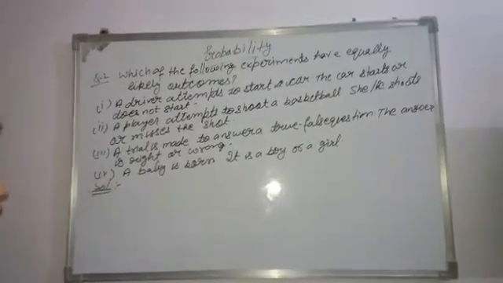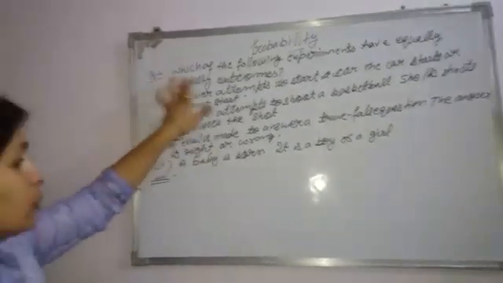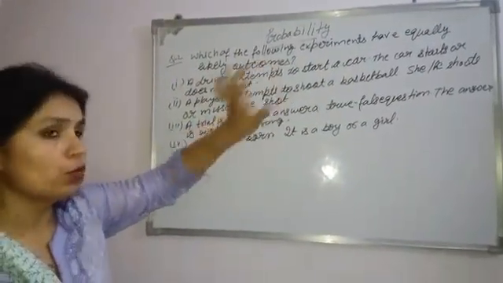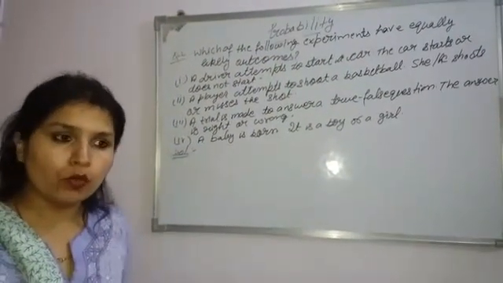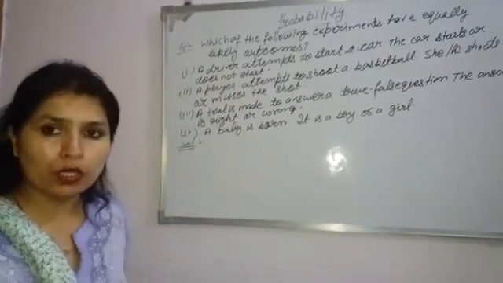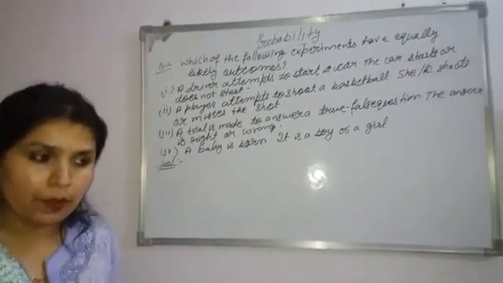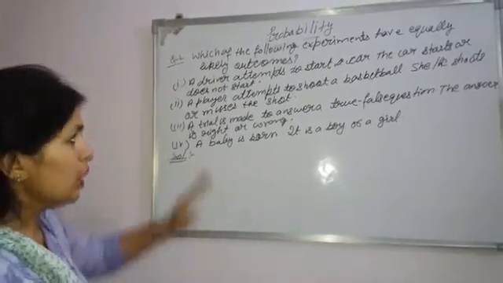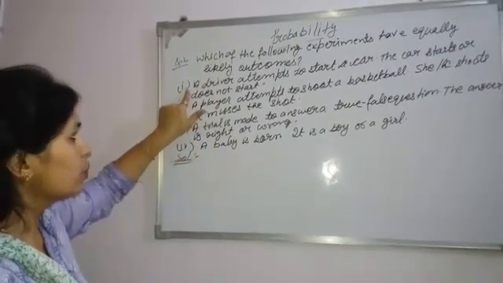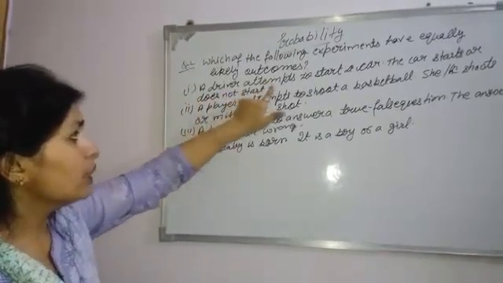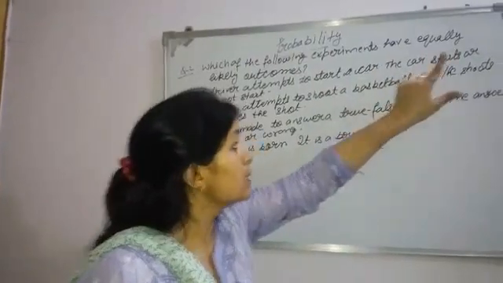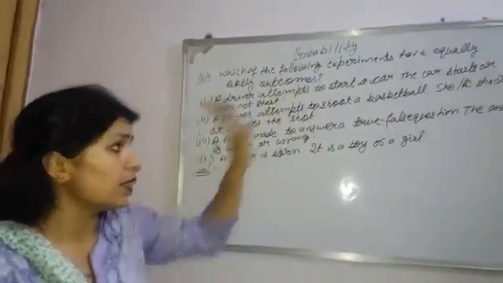Question number two. In this second question, which of the following experiments have equally likely outcomes? First, I told you the meaning of equally likely outcomes. Equally likely means every event has the same probability. So what is our first part? A driver attempts to start a car. The car starts or does not start.